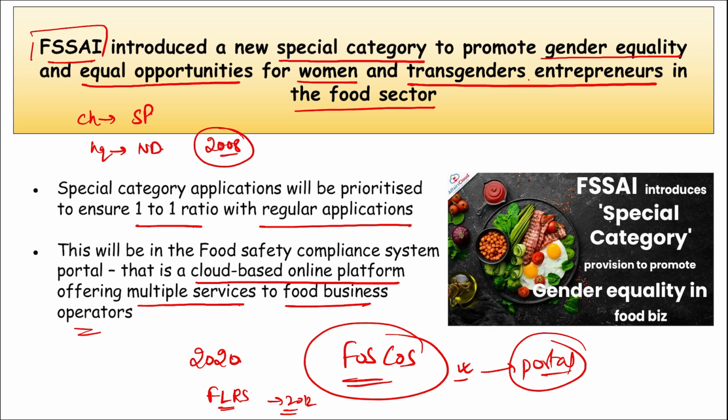Then we are talking about transgenders, right? There is a scheme for transgenders that was recently launched by the name SMILE, that prevents transgenders from begging and provides them with food, shelter and healthcare facilities.